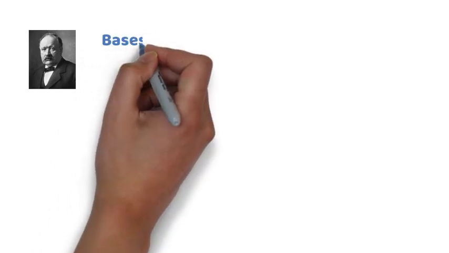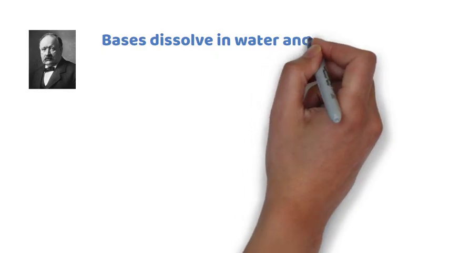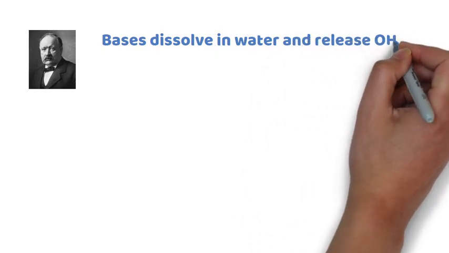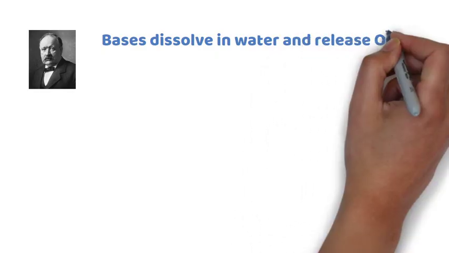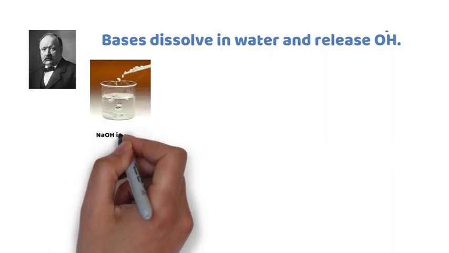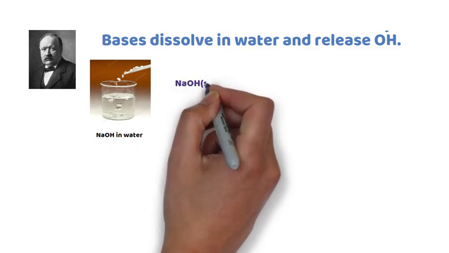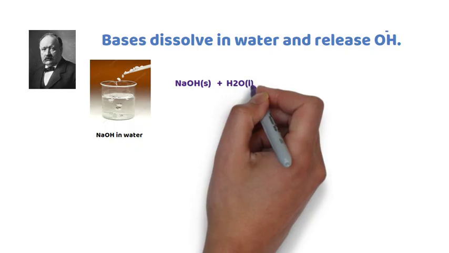Now, according to Arrhenius, bases are substances that dissolve in water and finally must release hydroxide ions. Here is an example: sodium hydroxide dissolves in water.